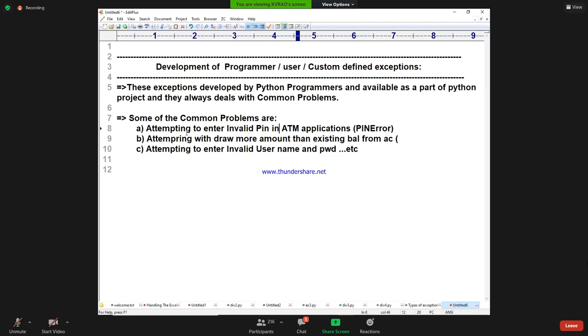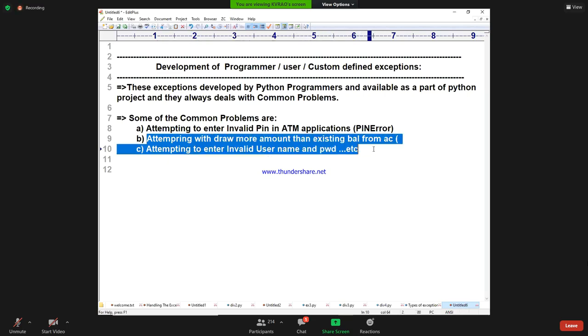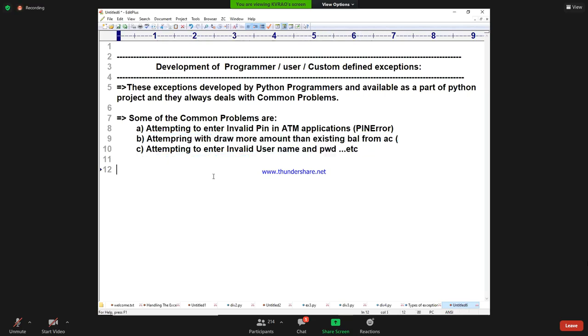That type of exception is known as what? Which exception is that known as? Programmer defined exceptions we can call them. Any type of invalid input that comes, develop your own exceptions. That we are going to discuss in the class.